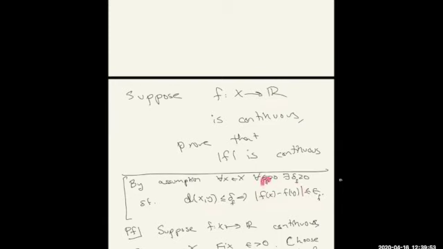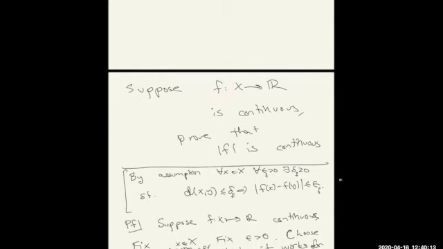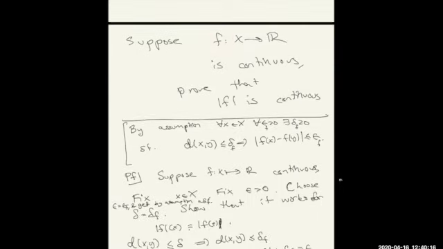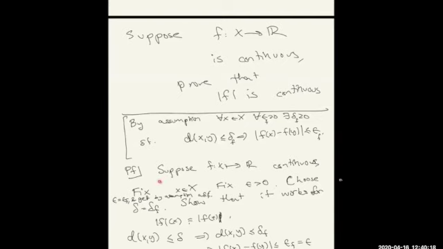I added little subscripts here because in this proof I want to be careful that there are different epsilons and deltas, and I want to choose them very carefully. There are the epsilons and deltas relating to the proof of the absolute value of f being continuous, and then there are the epsilons and deltas using the definition of f, and we will use those with different ones. So suppose f is continuous. This is our setup phase, and we are assuming that here.